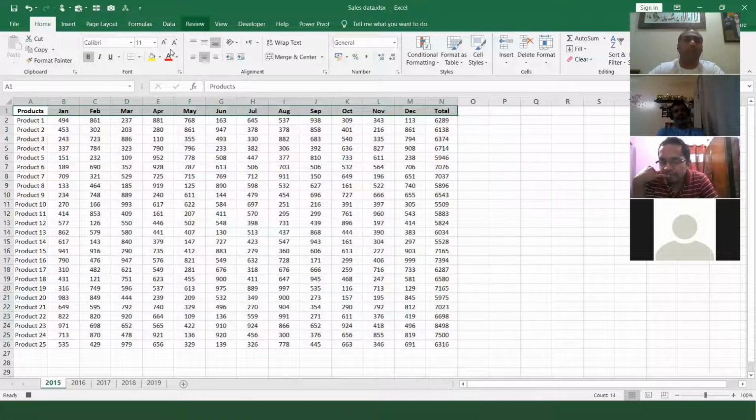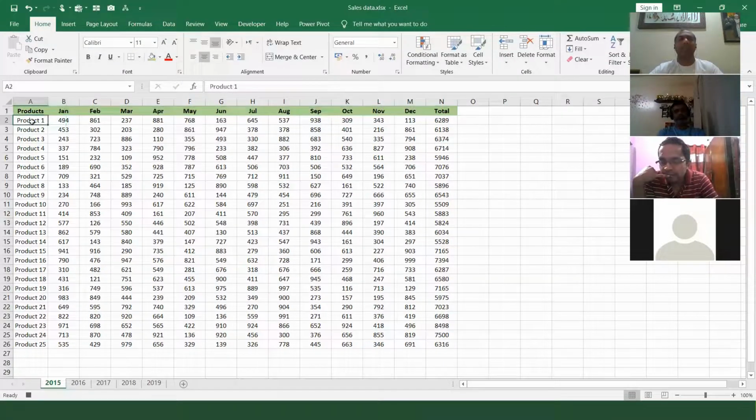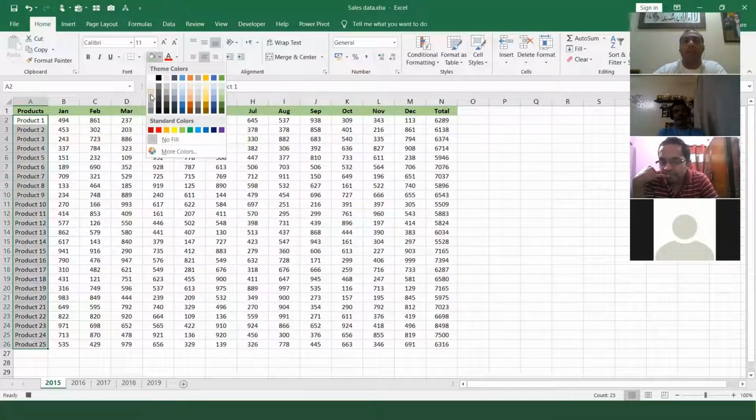Again, I am selecting the heading and I am giving any color. Let's say, for example, I give this color. Again, I selected this, Control Shift Down. I came over here, I selected.